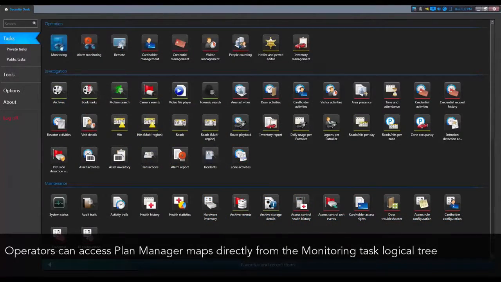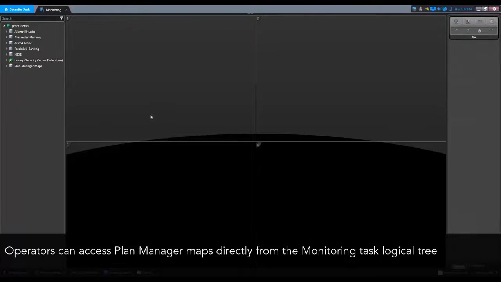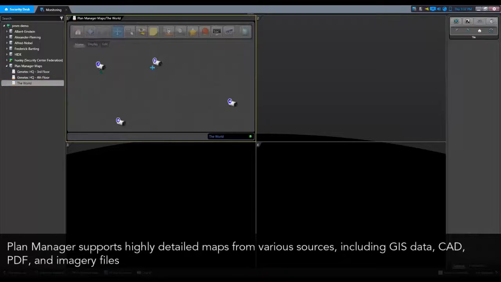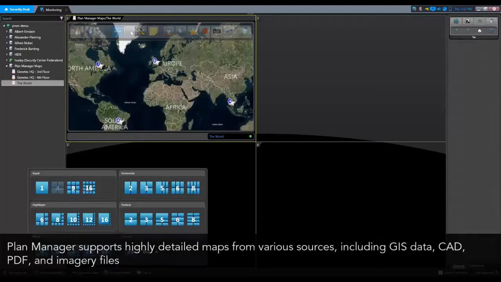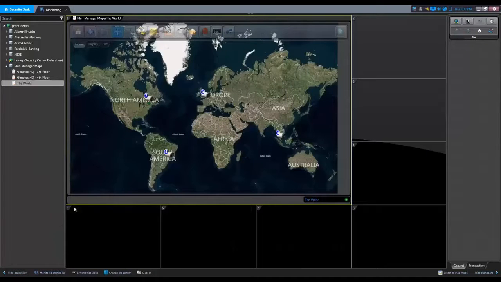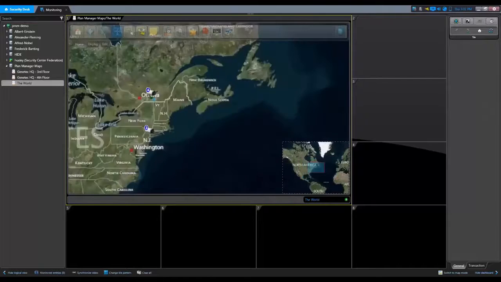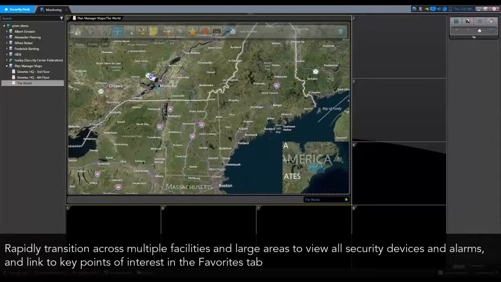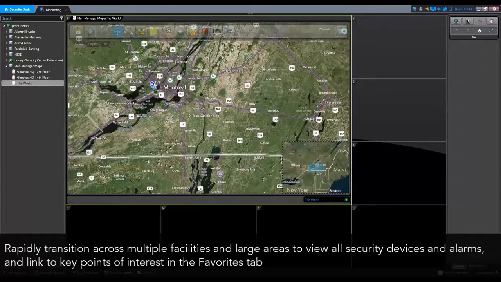Operators can access Plan Manager maps directly from the logical tree of the monitoring task. Plan Manager supports highly detailed maps from various sources, such as GIS data, CAD, PDF, and image files. Using Plan Manager, operators have the ability to rapidly transition across multiple facilities and large areas to view all security devices and alarms, and link to key points of interest in the Favorites tab.